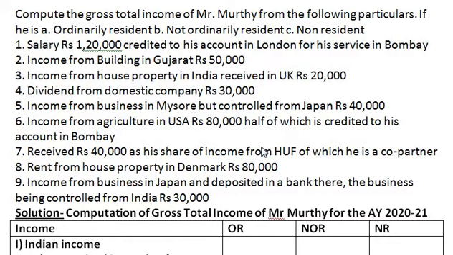Next, received rupees 40,000 as his share of income from Hindu undivided family, of which he is a co-partner. Any share of income received from Hindu undivided family is exempted from tax. In next class, I am going to provide you the list of the income which are exempted ones.